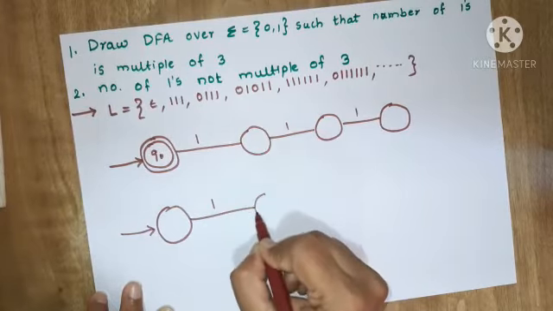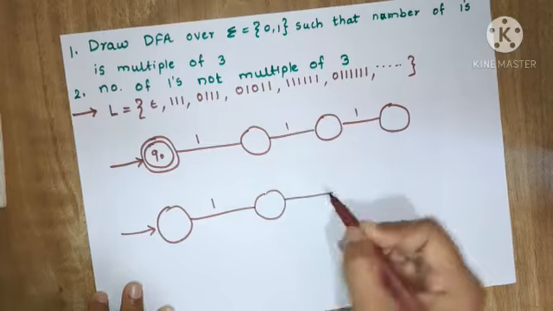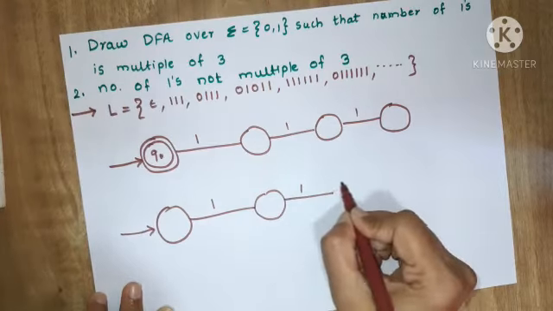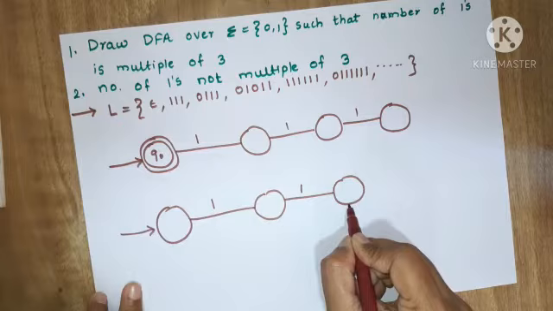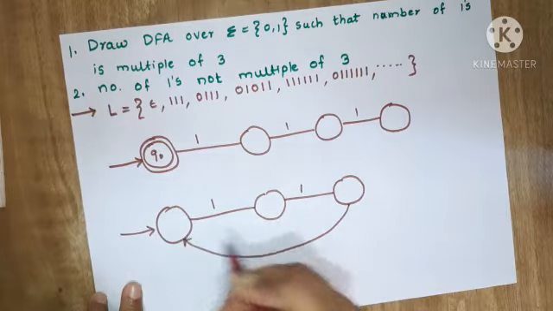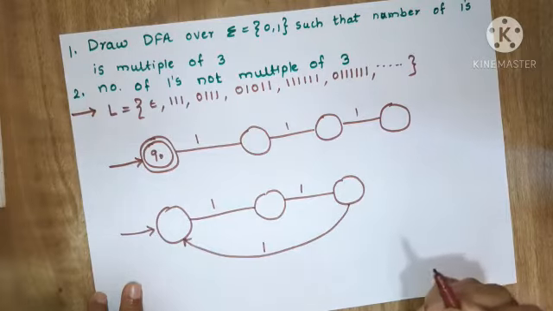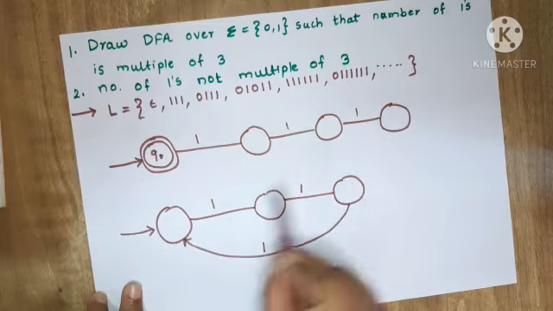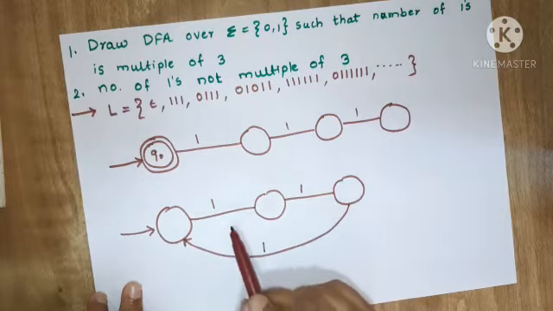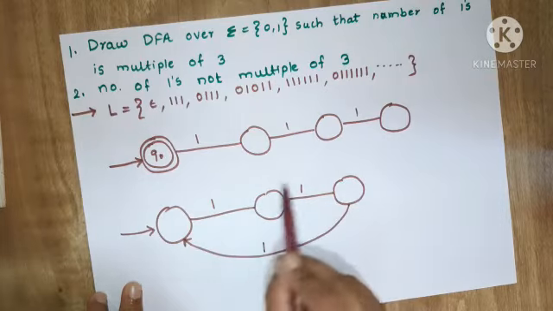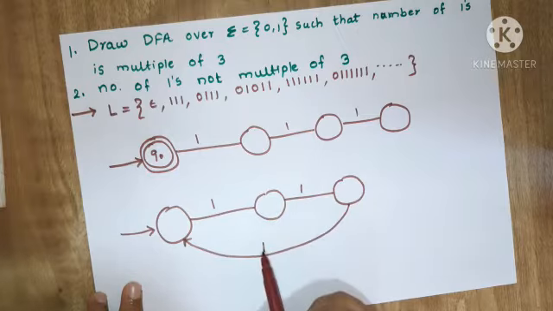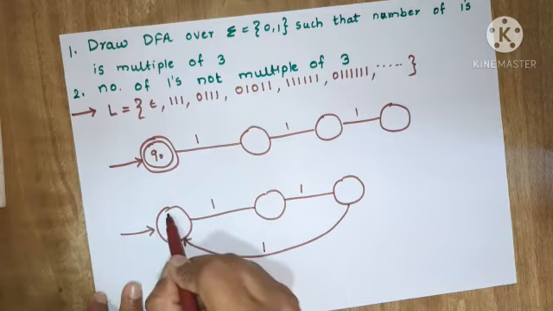this is your first one, this is your second one, and now this is your third one. So we will create one loop so that it will accept 3 ones. Every time there will be a multiple of 3 ones, because only those strings are accepted.